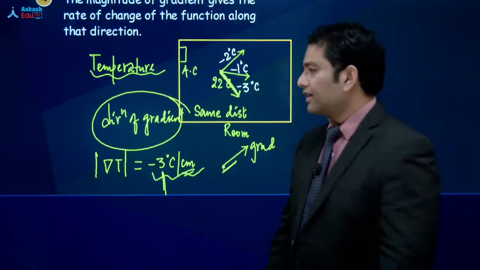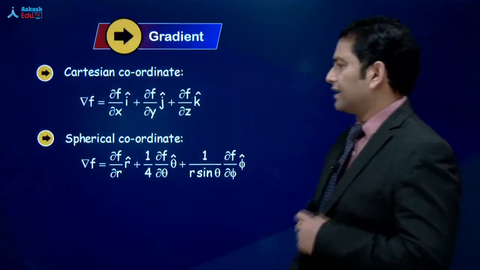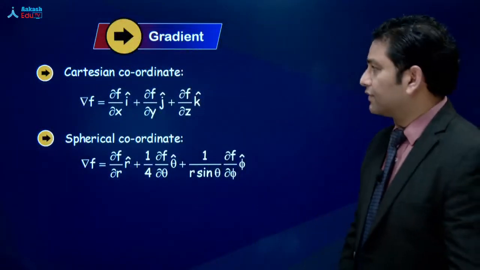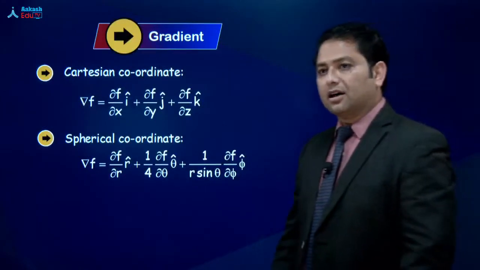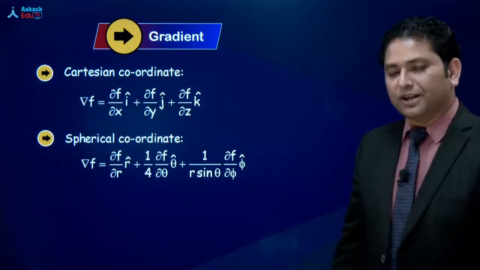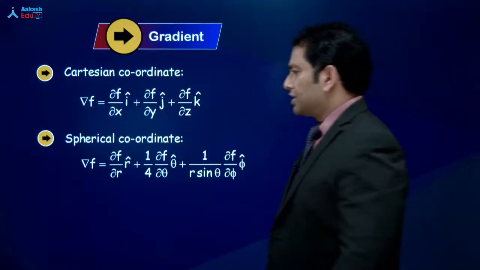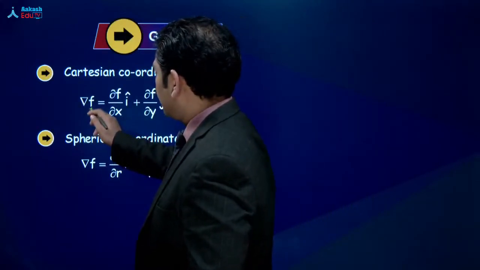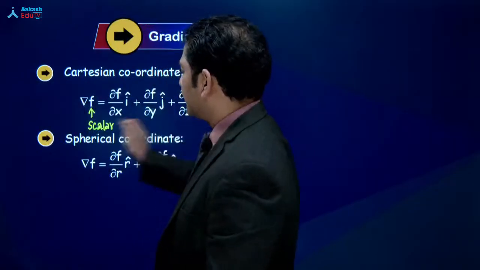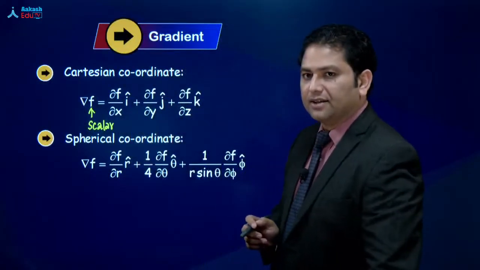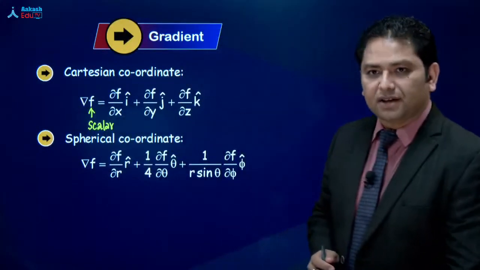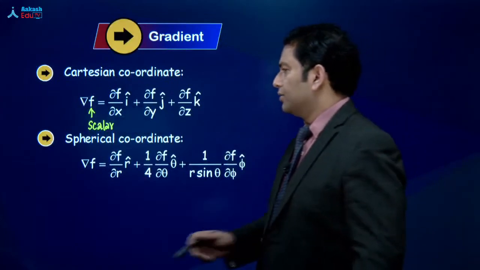Okay. आगे बढ़ते हैं. Let's see how do we calculate the gradient. इसमें computation of gradient we do. One is in Cartesian coordinate system, other is in spherical coordinate system. Cartesian coordinate system में this is that function which is a scalar quantity जिसके gradient हम calculate कर रहे हैं. Alright? So the entire thing is that gradient of the given function. Now this is how we do.